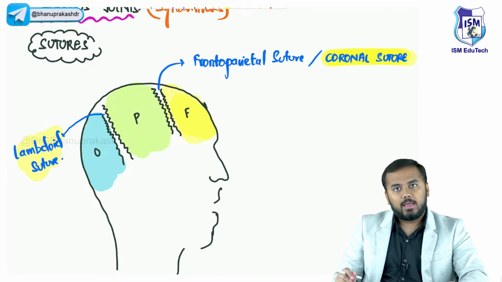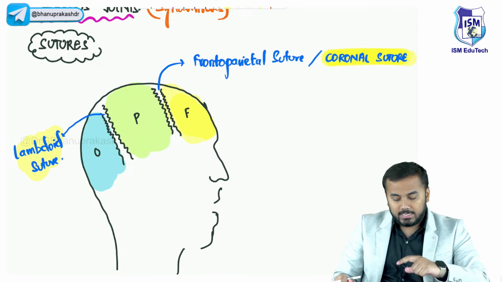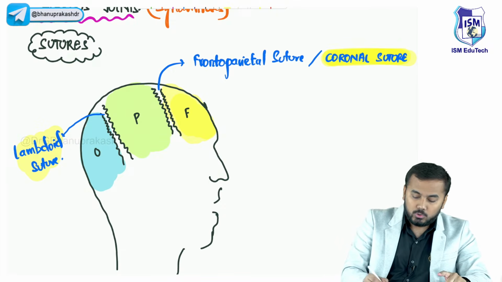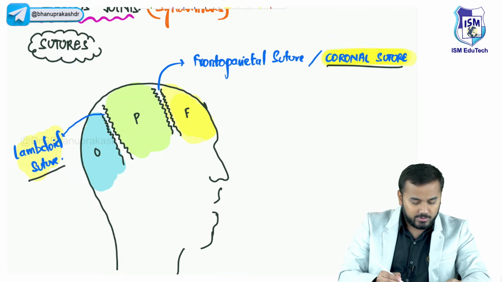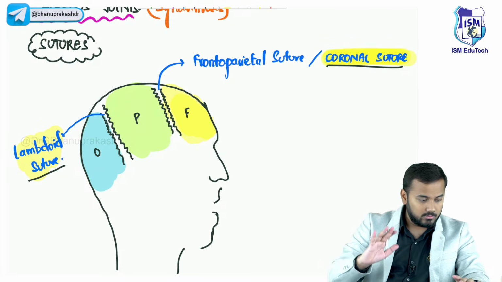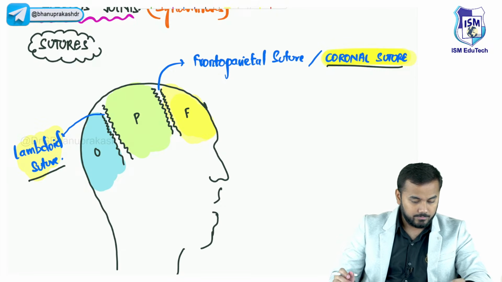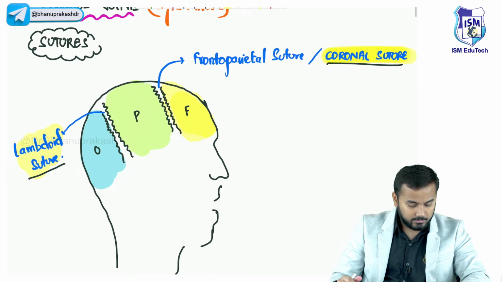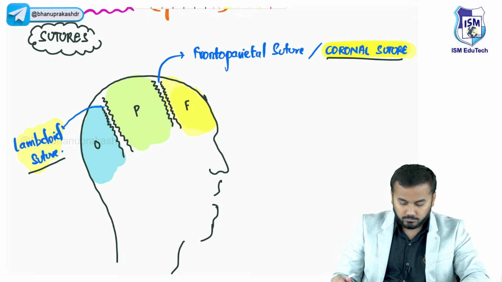So one example I have already given it to you, that is regarding the sutures. So I hope till here whatever I've discussed, all of you are clear, guys, right? Just give me a green signal. I'll start on the remaining thing. I'll continue with the remaining thing. All of you are clear with this till here?